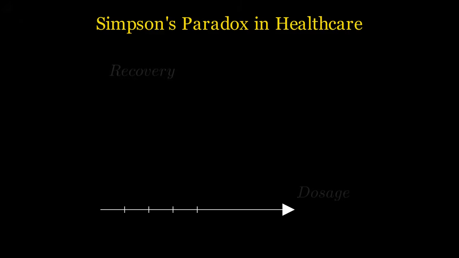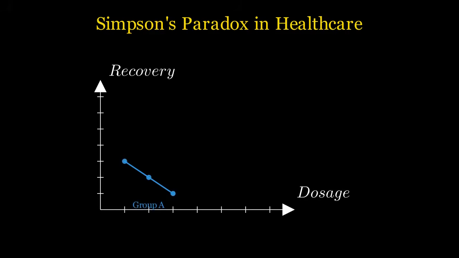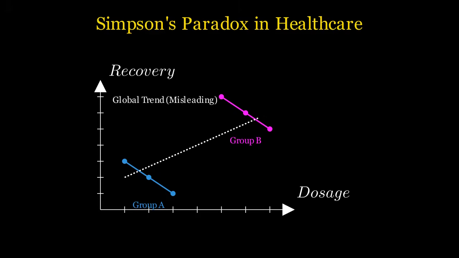Consider a practical example in healthcare, Simpson's paradox. A drug might look effective for the whole population, but when you split the data by gender, it's ineffective for both men and women. This happens because gender is a confounder. By using a causal Bayesian network, we can identify that we need to adjust for gender to find the true causal effect of the drug, rather than just following the raw correlation, which leads to a deadly mistake.